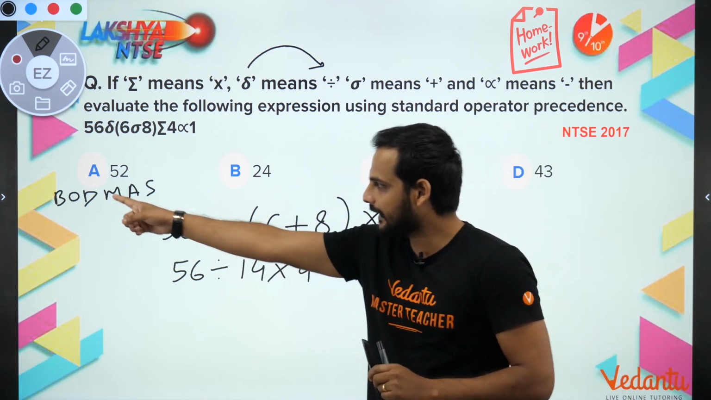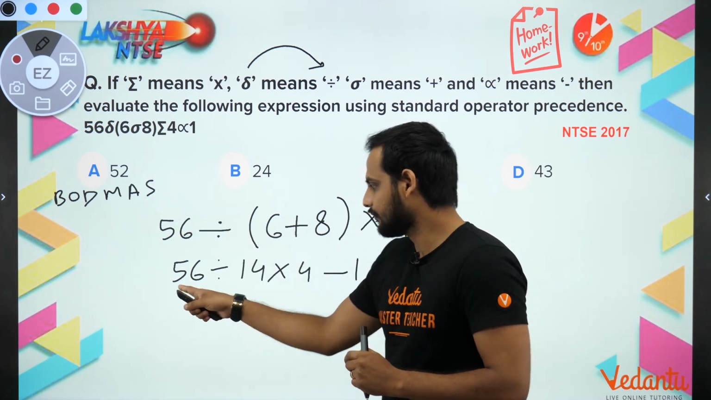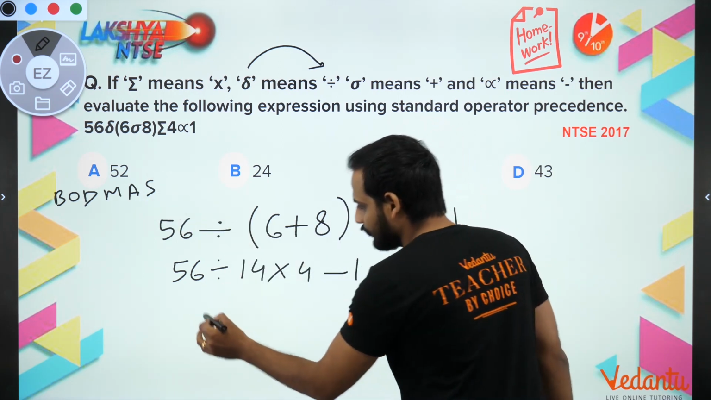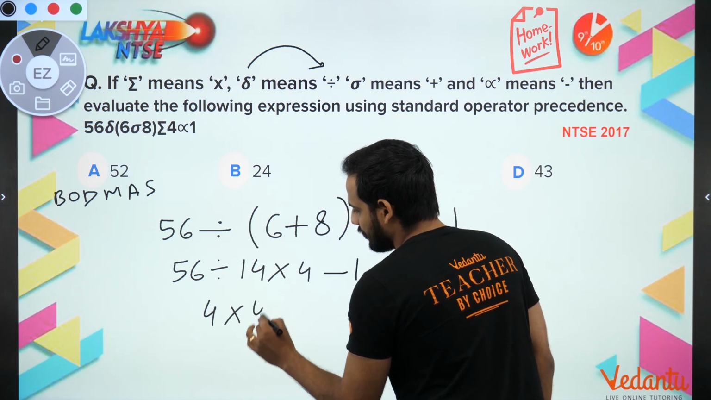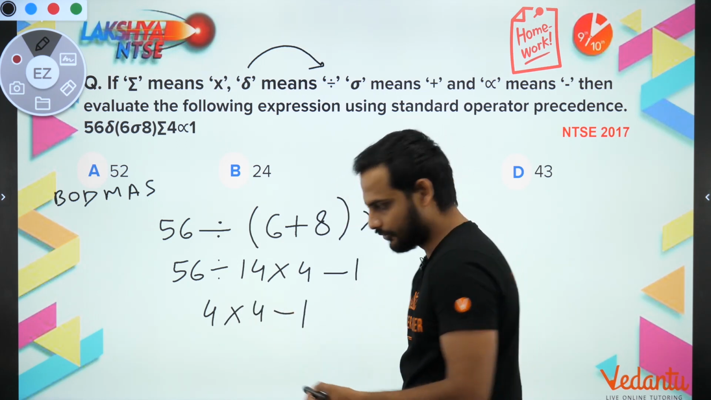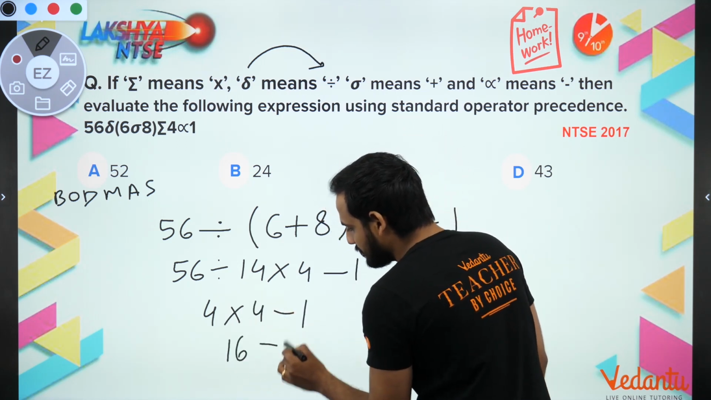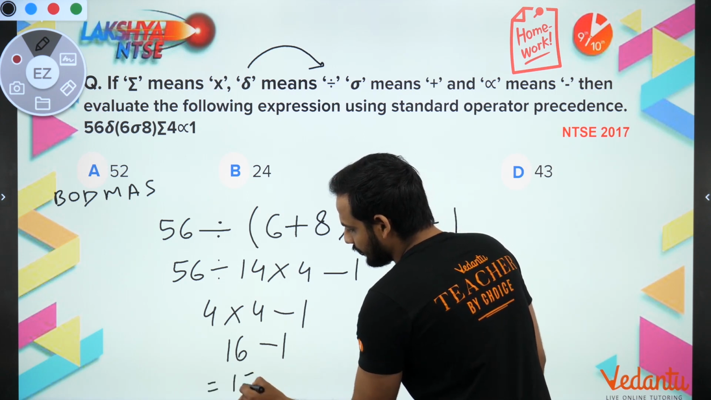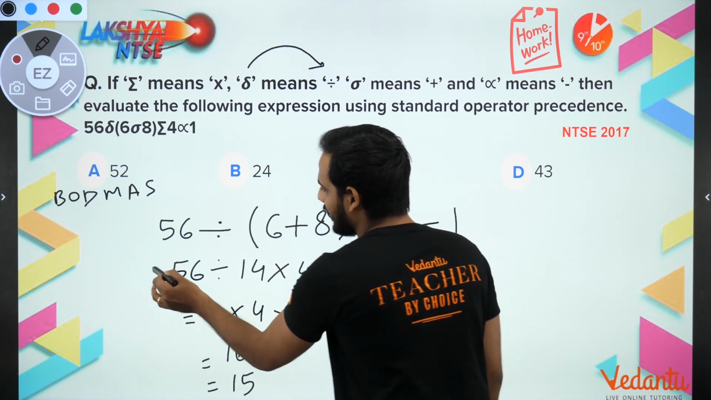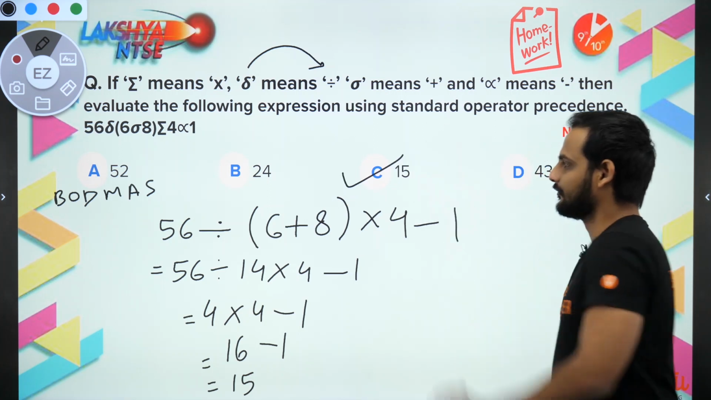Now, after bracket we'll be going for division. So 56 divided by 14 will give you 4 into 4 minus 1. Now 4 into 4 will give you 16. 16 minus 1 will be equal to 15. So we are getting the correct answer as 15.